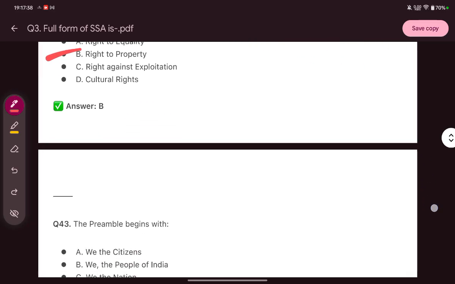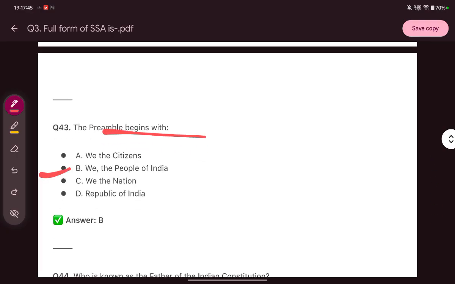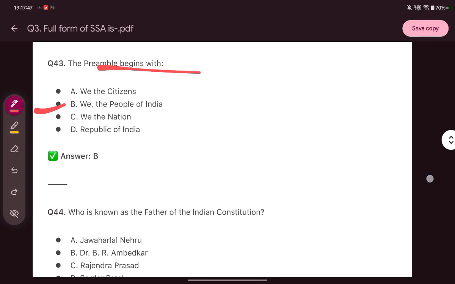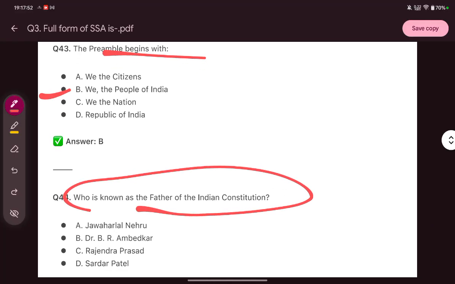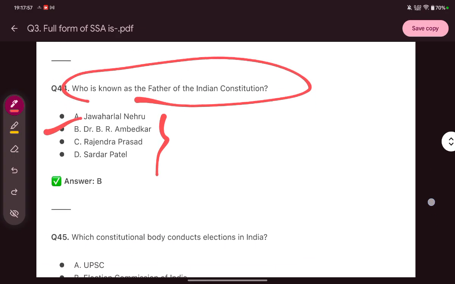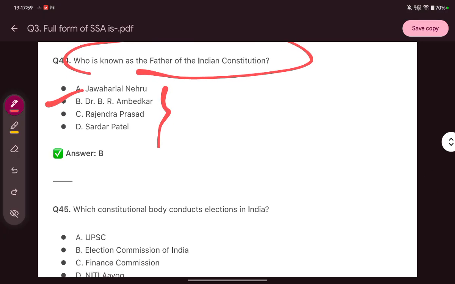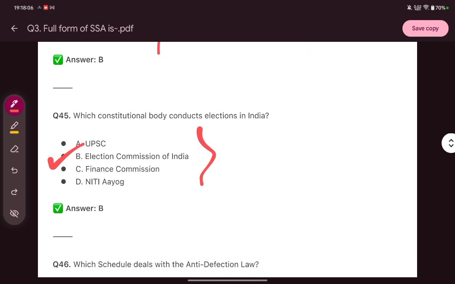Next, the preamble begins with, we all know, We the People of India. Next, who is known as the father of the Indian Constitution? We all know the father of the Indian Constitution is Bhimrao Ambedkar. Which constitutional body conducts elections in India? The correct answer is Election Commission of India. And in which article is it mentioned? You tell me in the comment section.